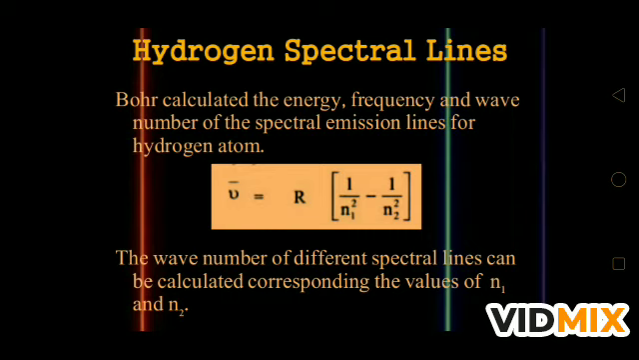Bohr calculated the energy, the frequency and the wave number of the spectral emission lines for the hydrogen atom. This is the symbol for wave number. It is equal to R, where R is the Rydberg constant, times (1 upon n1 squared minus 1 upon n2 squared). The wave number of different spectral lines can be calculated corresponding to the values of n1 and n2. If we know the values of n1 and n2, then we can find the wave number of the different spectral lines.